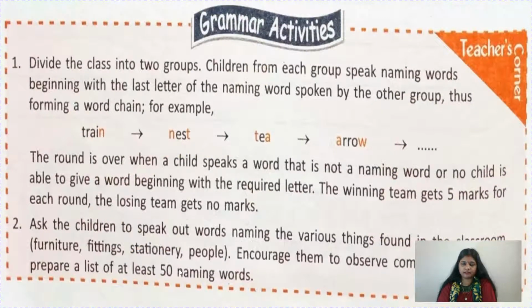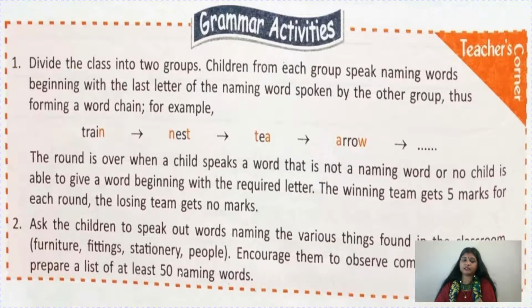Now grammar activities children. Divide the class into 2 groups. Children from each group speak naming words beginning with the last letter of the naming word spoken by the other group. Oh, very interesting. Thus forming a word chain. For example, suppose any person has said name of a thing, train. Fine. So the last letter is N.